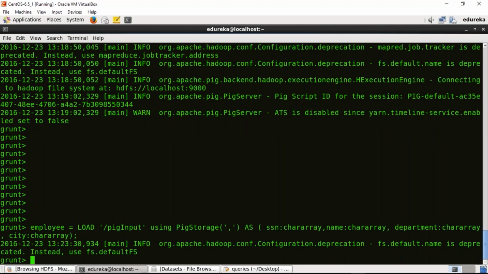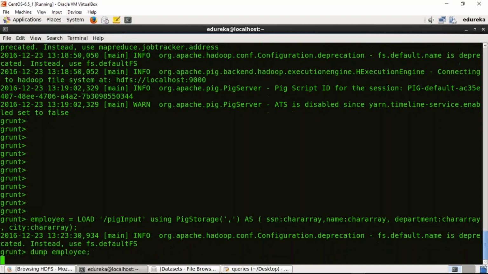Great. So the data has been loaded into the relation called employee. We'll just dump this relation. Okay, let's see the result. Dump is another relational operator using which you can dump the result onto the screen itself. Just look at this.